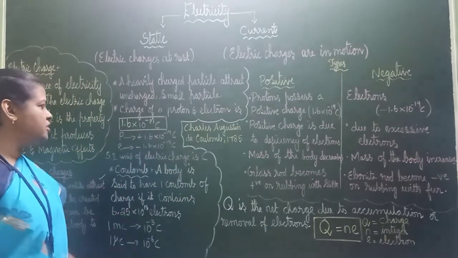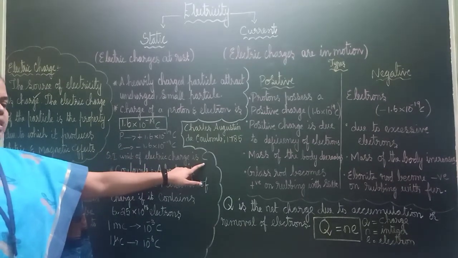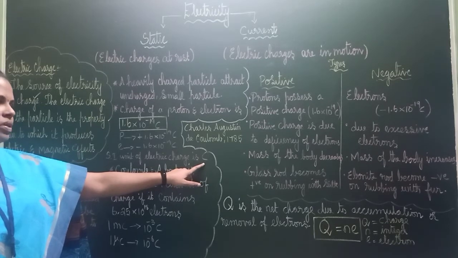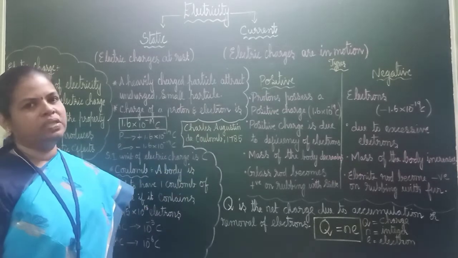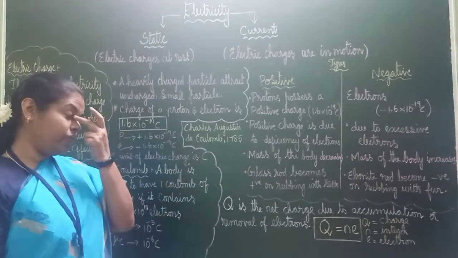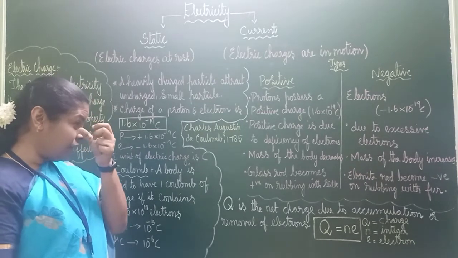So minus 19 coulomb. SI unit of electric charge is C, capital C. Why? It is to honor a person. Who is that person? Charles Augustin de Coulomb, in the year 1785. After this I will be explaining about Coulomb's law also. He gave us a law.